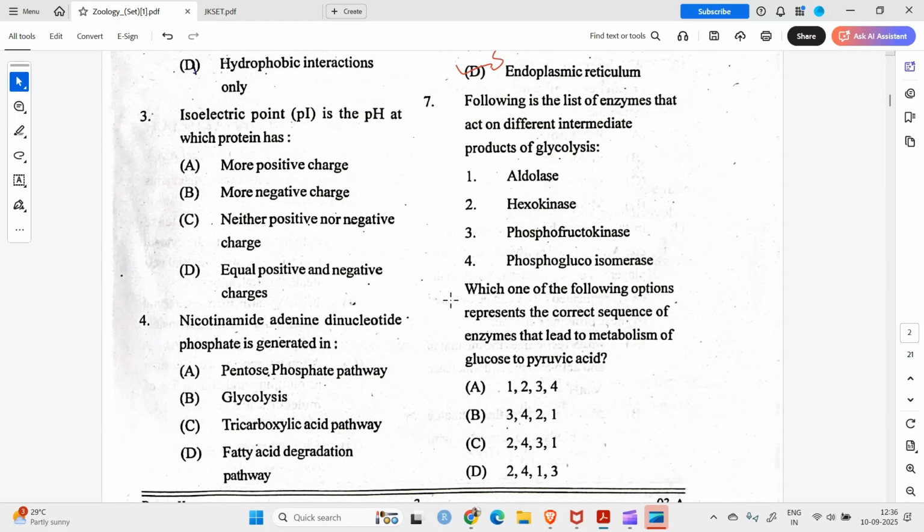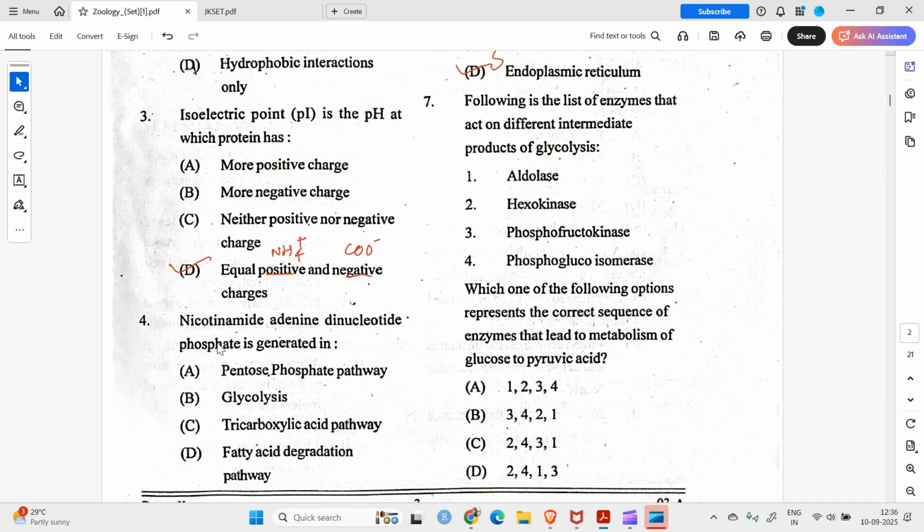Now, question number three. Isoelectric point is the pH at which protein has more positive charge, no. More negative charge, no. Neither positive nor negative charge, no, it's not correct because it has positive as well as negative charges, as NH3 positive and COO negative. So D, because these positive and negative charges are equal at the isoelectric point. Isoelectric point is the pH at which protein has equal positive and negative charges.